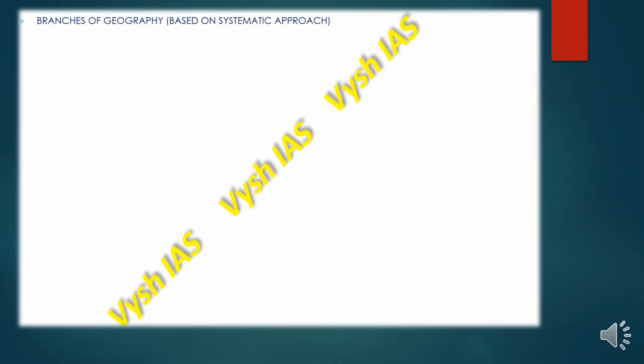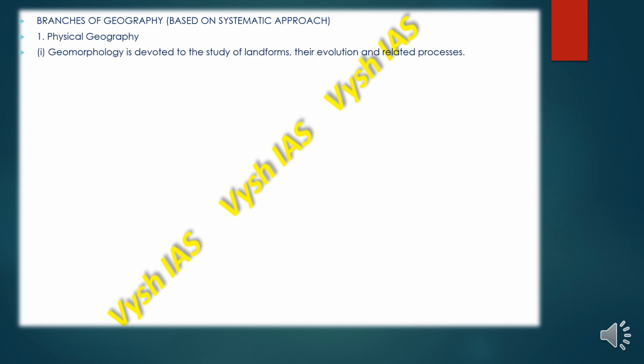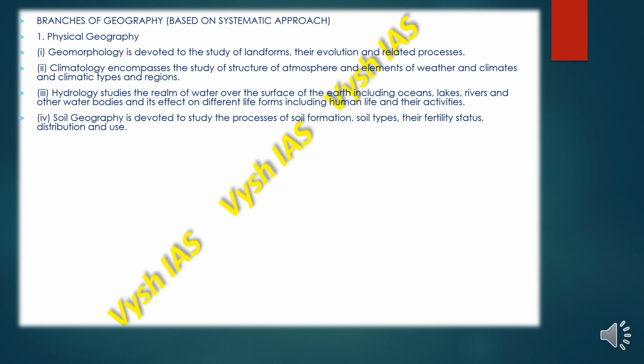The branches of geography based on the systematic approach begin with physical geography. Geomorphology is devoted to the study of landforms, their evolution and related processes. Climatology encompasses the study of the structure of the atmosphere and the elements of weather, climates, climate types and regions.